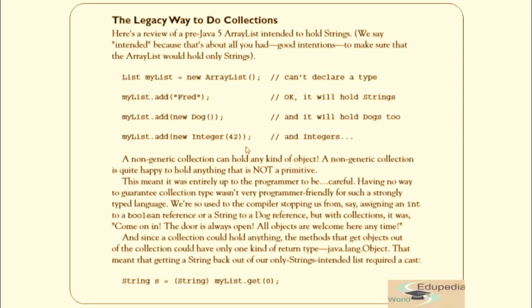That means getting a string back requires a cast. So you have to do a cast to get the string from index 0, and you should also know that at index 0 this array list will contain a string, or that we have entered a string into that.